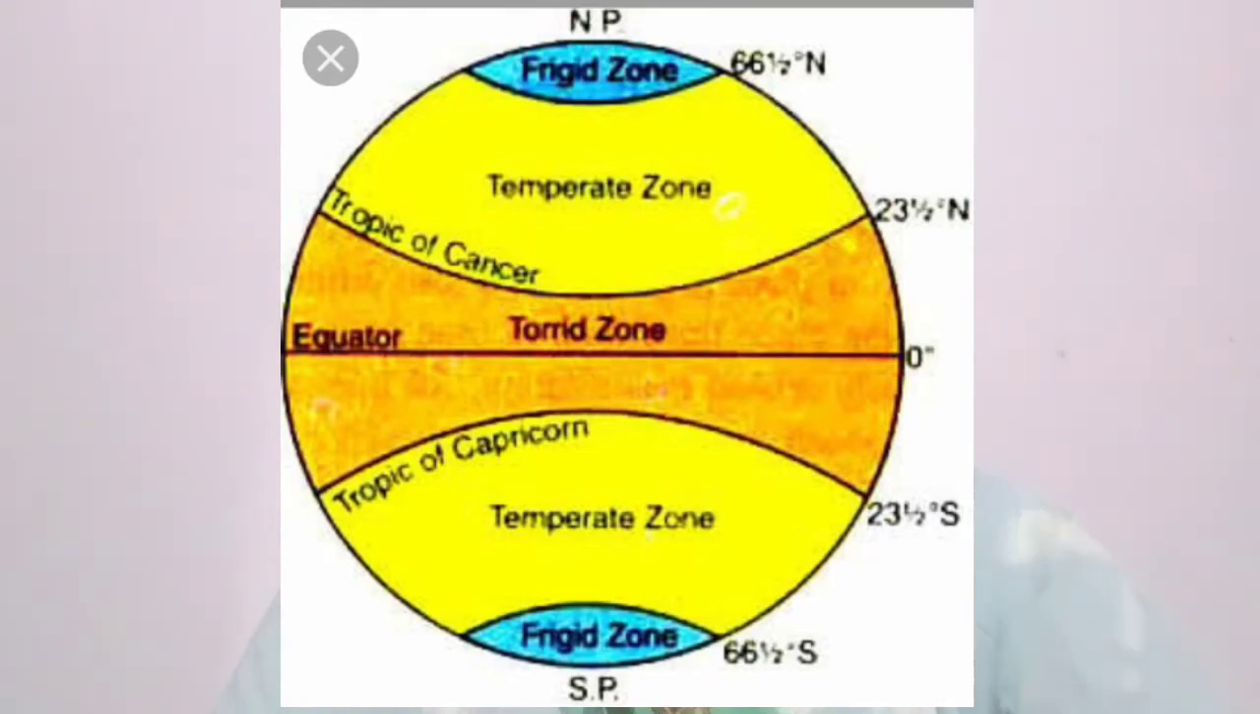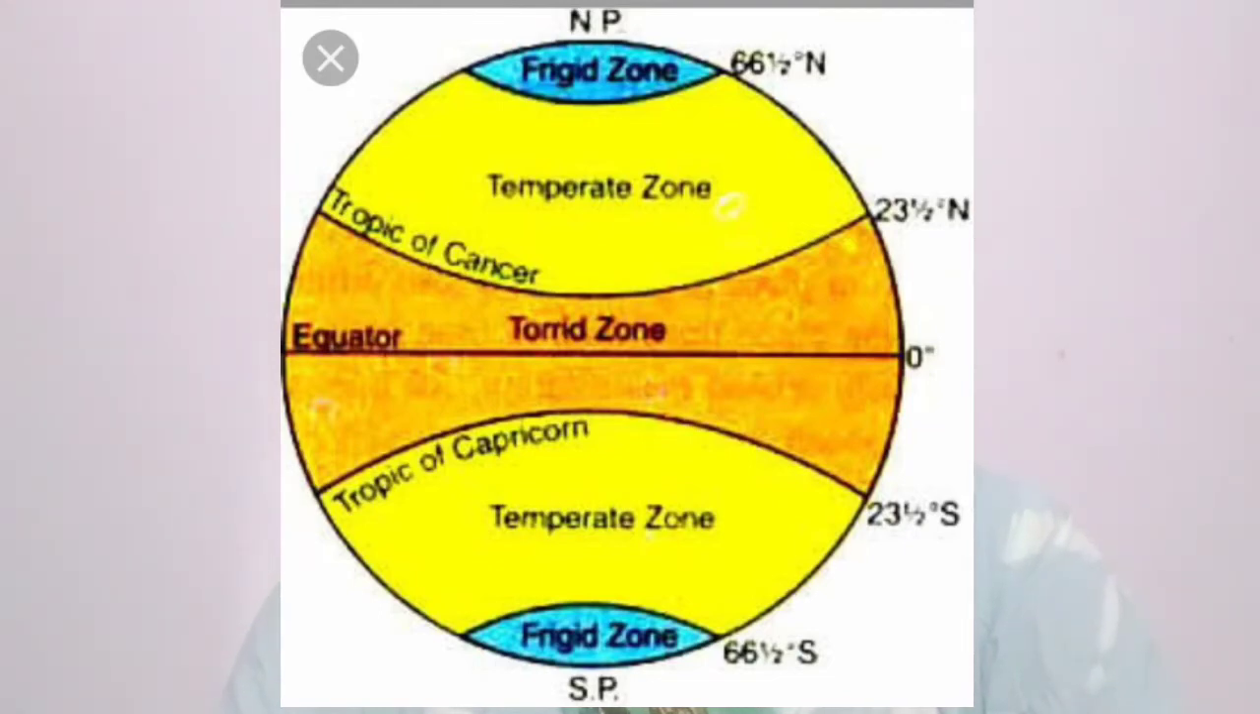Name of the figure is 5.3 thermal zones. Thermal means temperature zones. How heat is distributed throughout the earth you will understand after studying this figure, after drawing this figure. Same figure you have to draw in your notebook along with the correct labels.